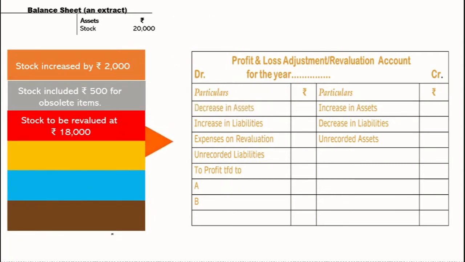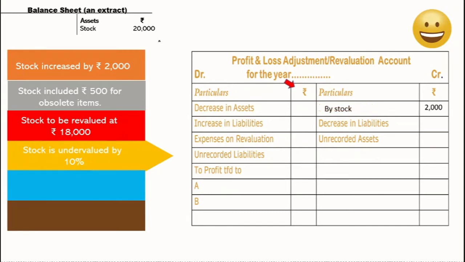Moving ahead, the next point says stock is undervalued by 10%. The stock amount is valued less. So what will happen? We are going to increase it by 10%, and increase is shown on the credit side. And this value, that is 10% of 20,000, will be recorded on the credit side of the revaluation account.